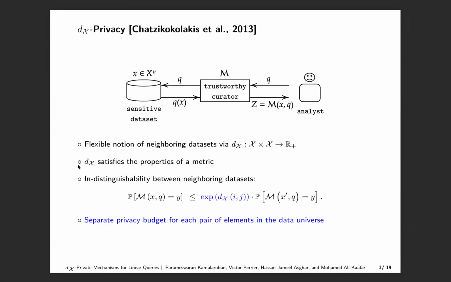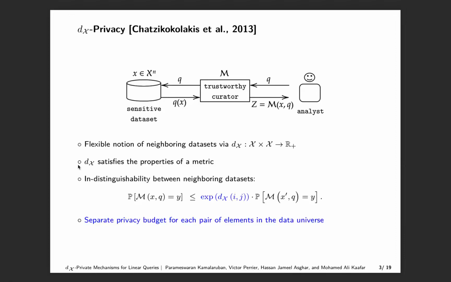In many scenarios, a more flexible notion of neighboring datasets may be more useful. For instance, in some domains, it might be more natural to measure the distinguishability between two datasets by some generic metric dx defined on the data universe X. Here, dx satisfies the properties of a metric such as non-negativity, symmetry, and the triangle inequality.